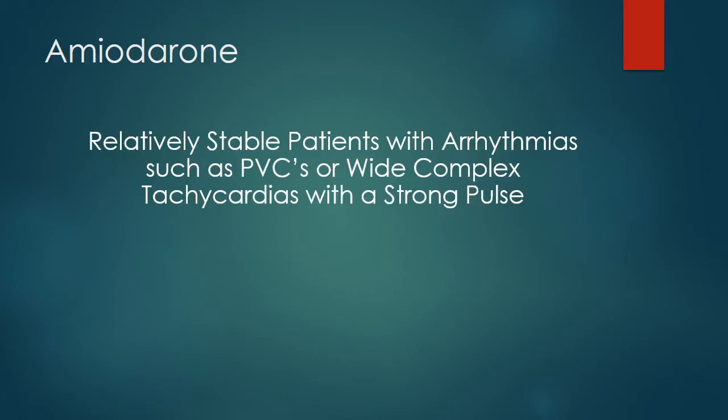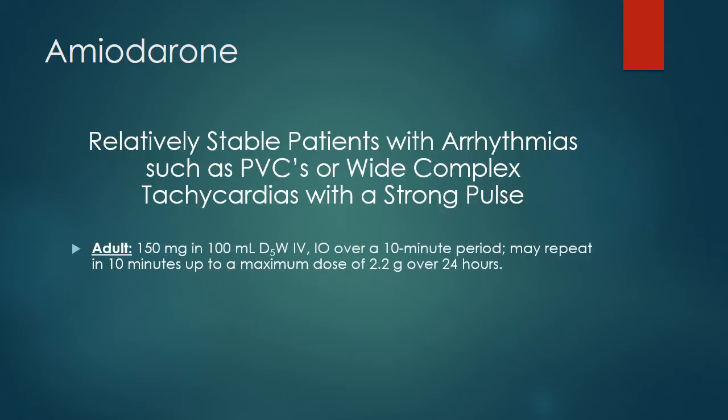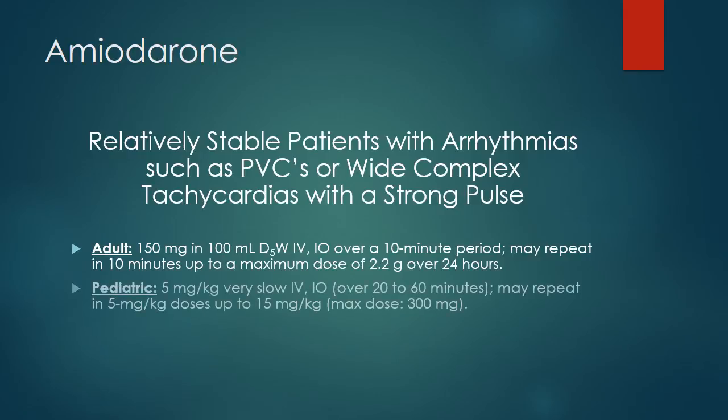Relatively stable patients with arrhythmias, such as PVCs or wide complex tachycardias with a strong pulse. Adult patients should get 150 milligrams in 100 mLs of D5W IV or IO over a 10-minute period. You may repeat in 10 minutes up to a maximum dose of 2.2 grams over 24 hours.